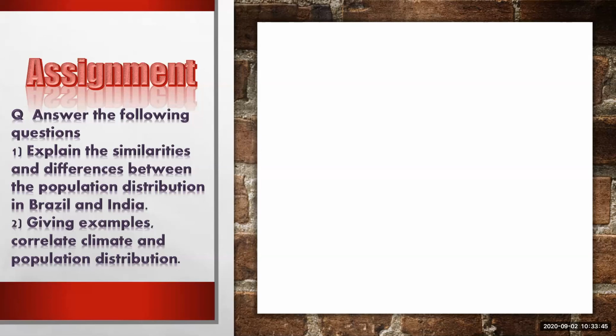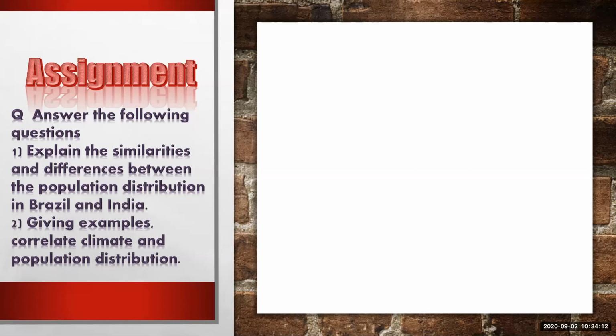The differences, as we have already seen, are that we have a huge population and Brazil has a smaller population compared to India, and the rank is also different. Our country has the second rank, and Brazil has the fifth rank in the world population list.